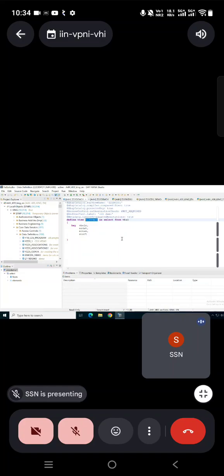If I want to publish this to the front end query, I need to create an OData service. Normally you need to go to SEGW, create the service, and then use it. But here it is not required. You can simply use one annotation, OData publish equal to true. It will generate the service automatically. See, I'm just giving that SQL view name. It is created in SE11, the view. So these are the advantages of annotations.